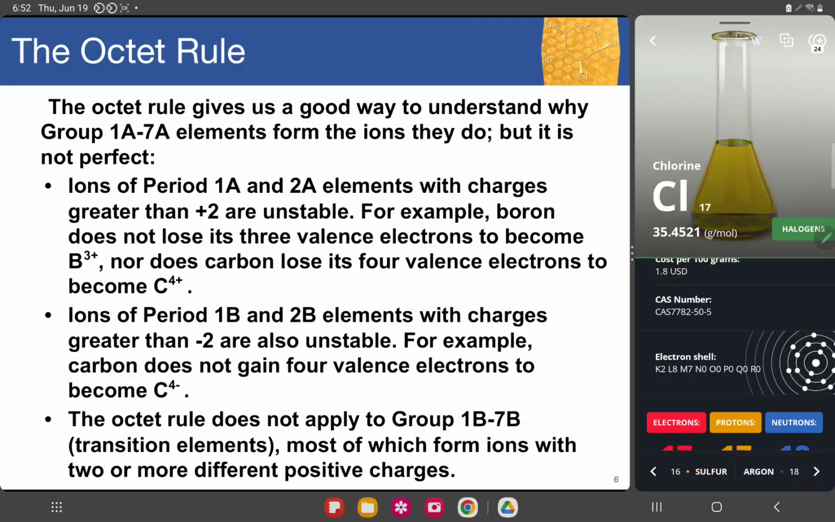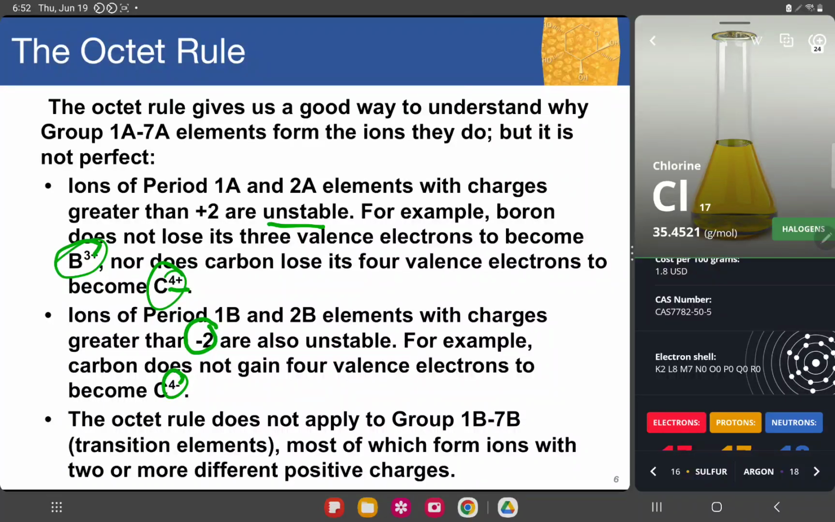So ions of periods 1A and 2A with charges greater than positive 2 are unstable. Remember that. For example, boron does not lose its 3 valence electrons to become B3 plus. You will not hear of this. Nor does carbon lose its 4 valence electrons to become C4 plus. Usually those with carbon share electrons in a bonding we call covalent bond. Ions of periods 1B and 2B elements with charges greater than negative 2 are also unstable. For example, carbon does not gain 4 valence electrons to become C4 negative.